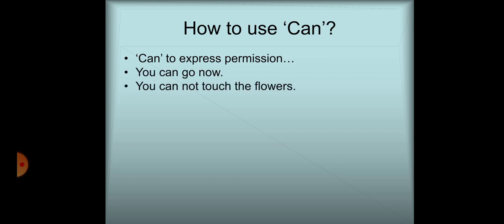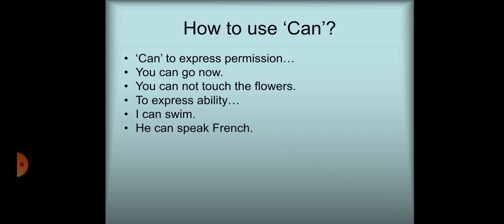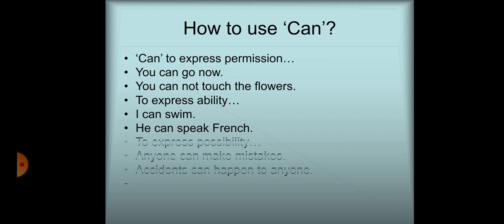In this slide, you'll come to know the usage of can. How will can be used? Can is used to express permission. You can go now, you cannot touch the flowers. Can is also used to express ability, means you are able to do any task. You are capable to do some task. I can swim, he can speak French. Then can is used to express possibility. Anyone can make mistakes, accidents can happen to anyone.